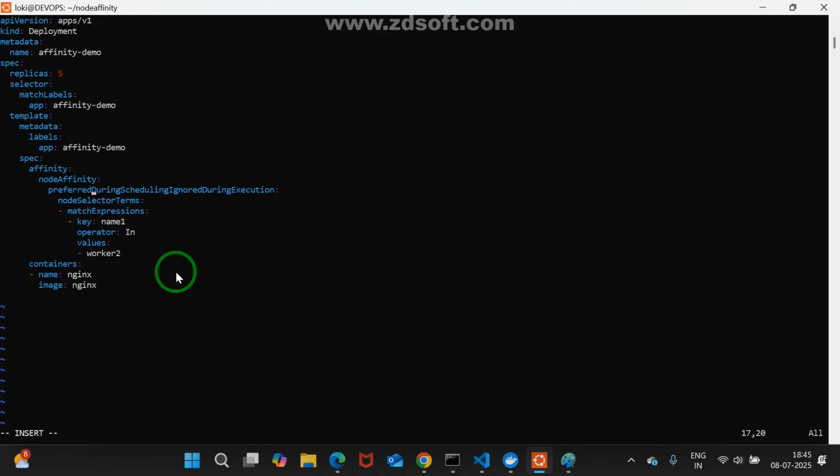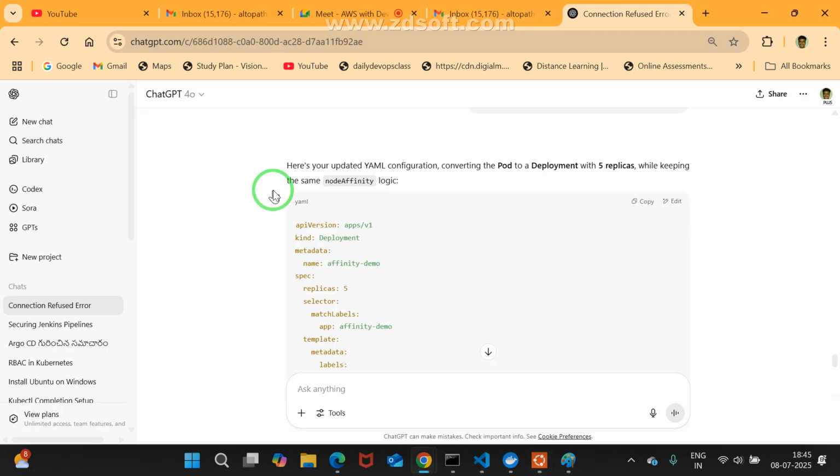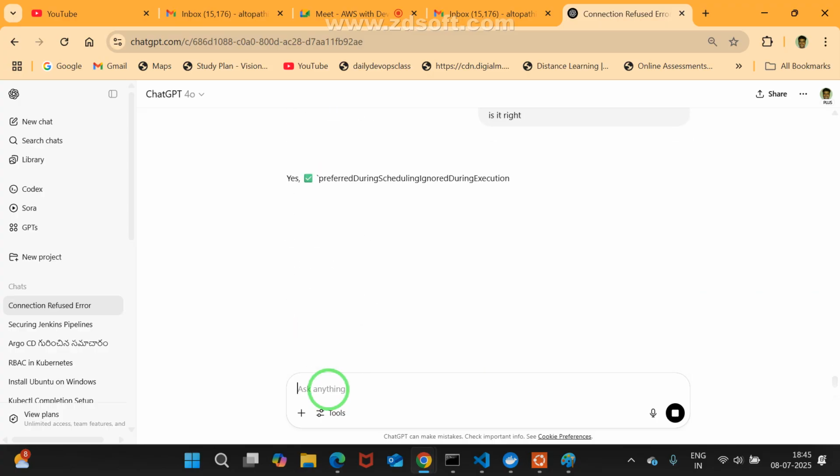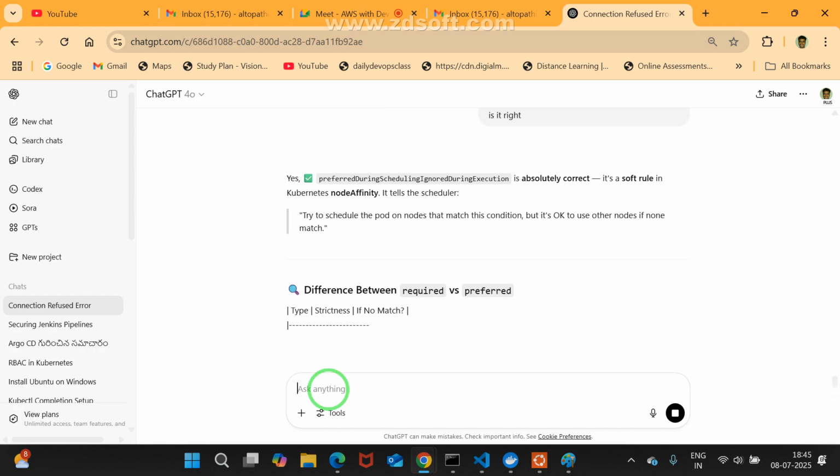Or shall I get it again from ChatGPT? I'm giving this one to ChatGPT. Am I correct or not? It will tell, or it will change. You want double R, sir. Okay. Is it right? It will tell if it is correct. Yes, absolutely correct. Okay, good to go.